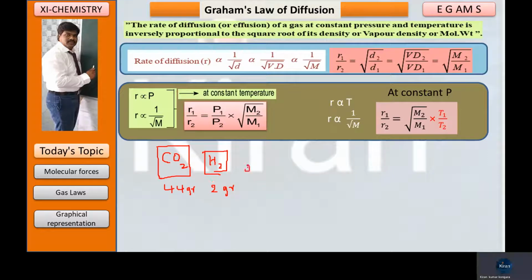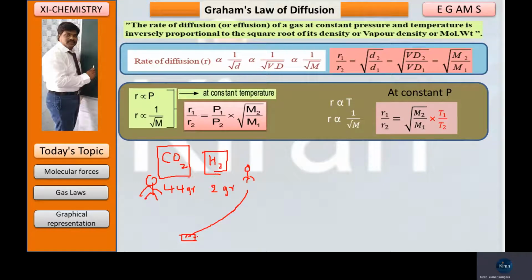Who will reach the target first? This is the hydrogen gas and this is carbon dioxide gas. So the hydrogen gas will come fast to the target. It means it has a lower molecular mass. The gas which has lower molecular mass has a high rate of diffusion.